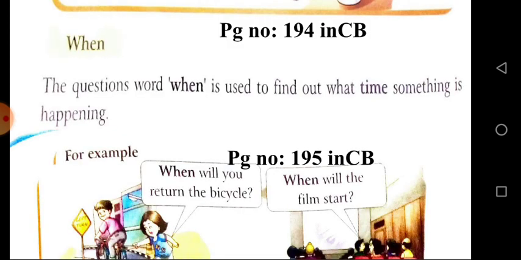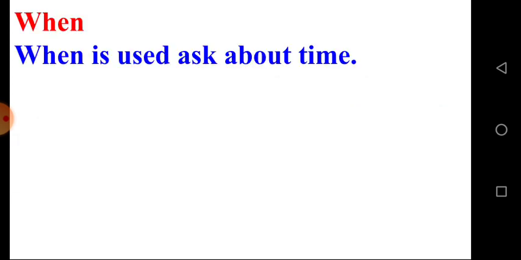And see the last one, that is when. The question word when is used to find out what time something is happening. Everybody mark that. We mention the time. We use when. For example, when will you return the bicycle? And when will the film start? So when is used to talk about the time.